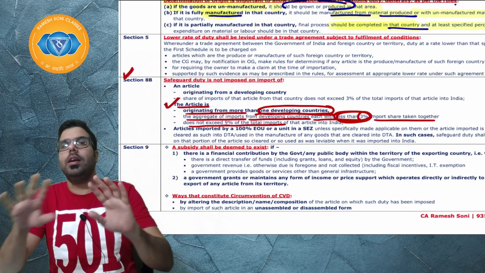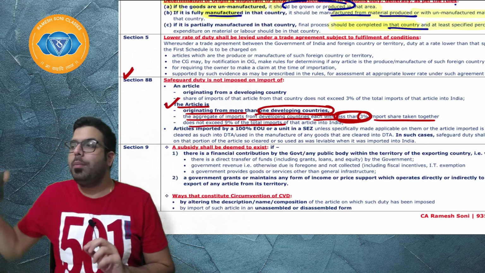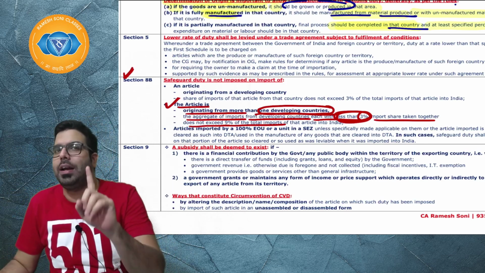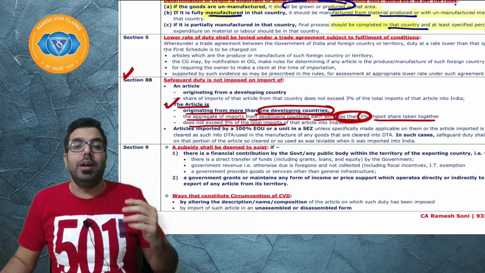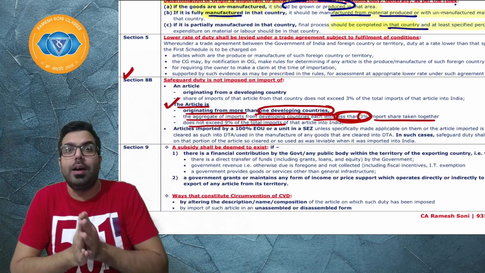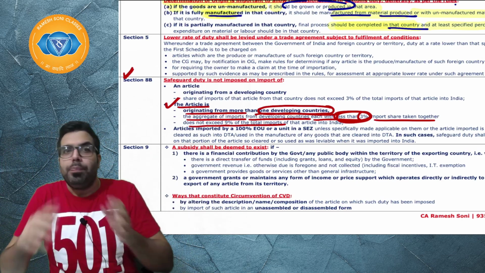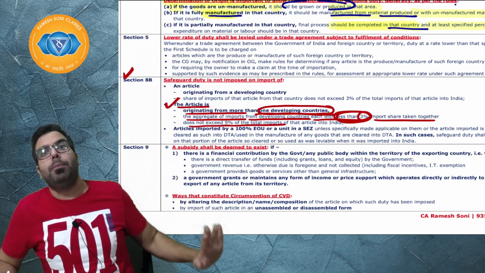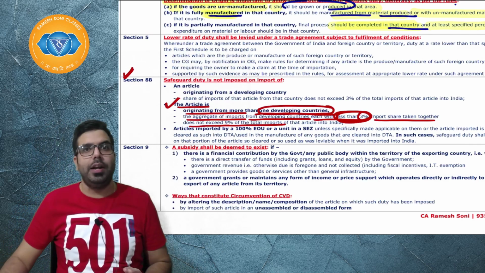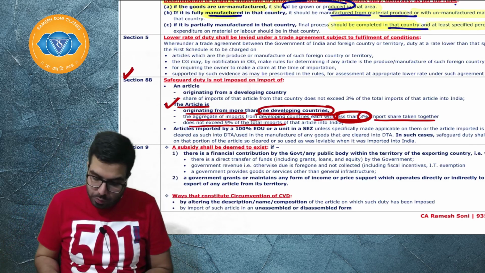So, when one article is coming from only one developing country, then up to 3%, it will be exempt. But if it is coming from more than one developing country, you will have to see that each is less than 3% and the aggregate taken together is up to 9%, then only it will be exempted, otherwise it will not be exempt. I hope everyone is clear.